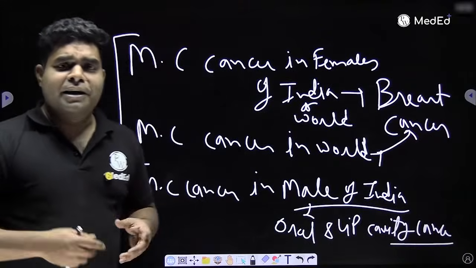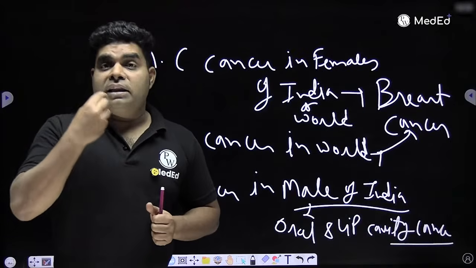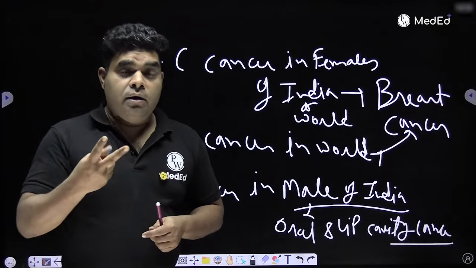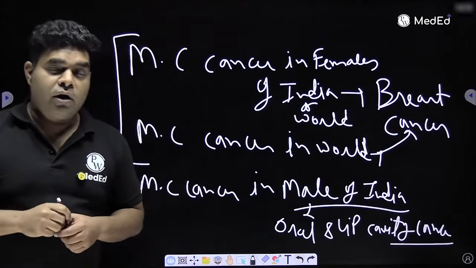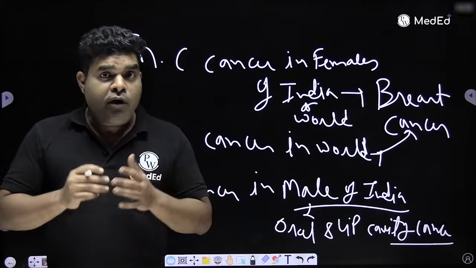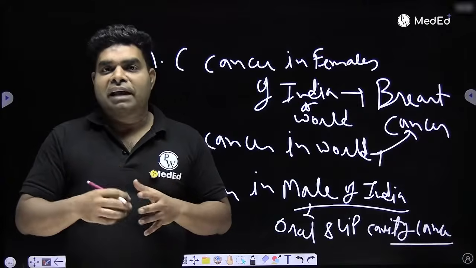These are the ads they made to sell this tobacco product. And if someone comes with a swelling in the mouth, you will put 2 fingers, 1 finger inside the mouth, 1 finger outside, and you will palpate the swelling. This is the screening test for lip and oral cavity cancer. If you find a smooth swelling, it is a cyst. But if it is rough, it is cancer, because cancer has abnormal growth.